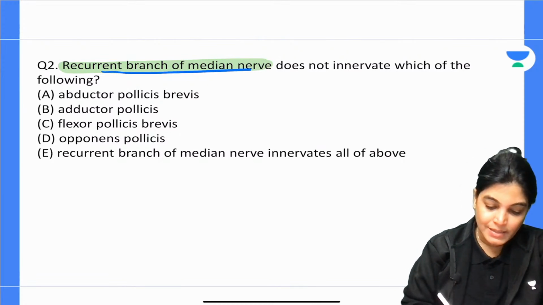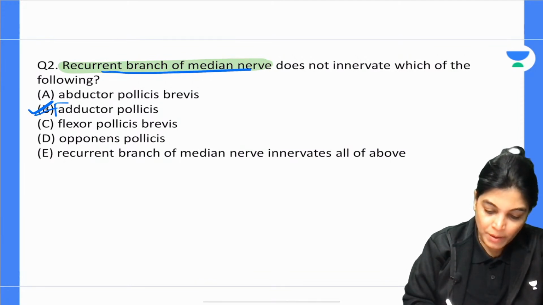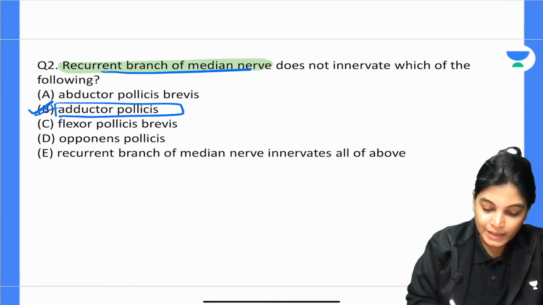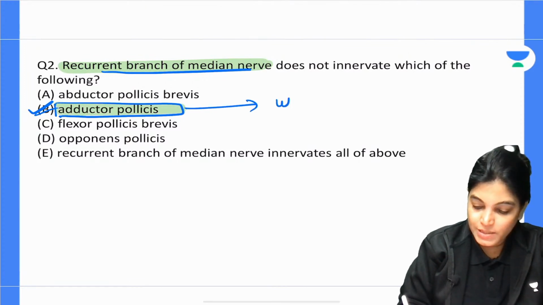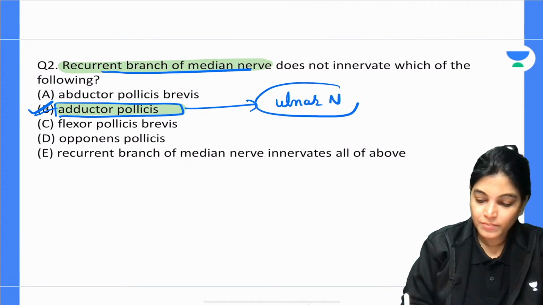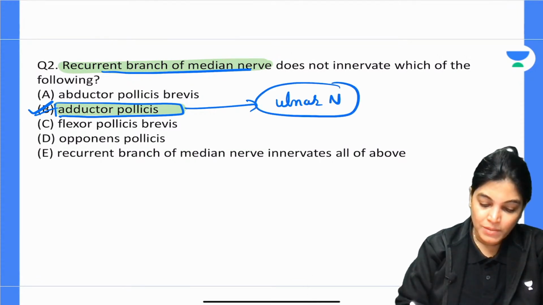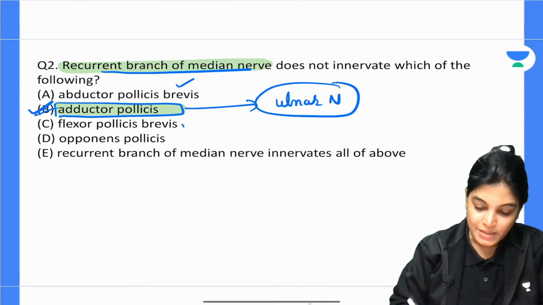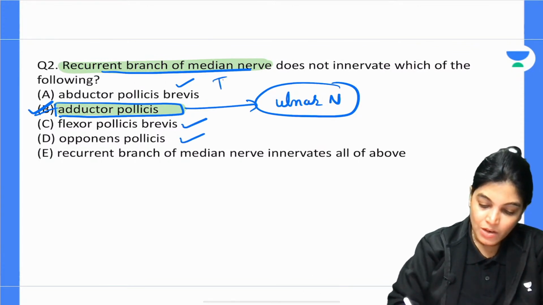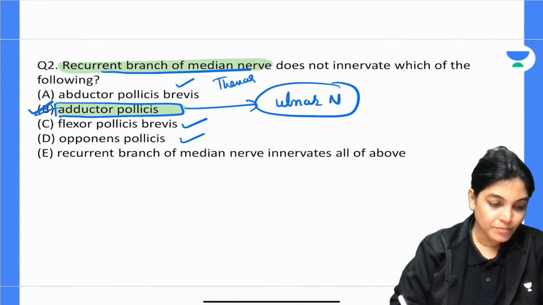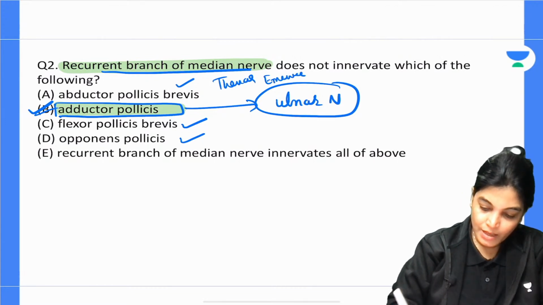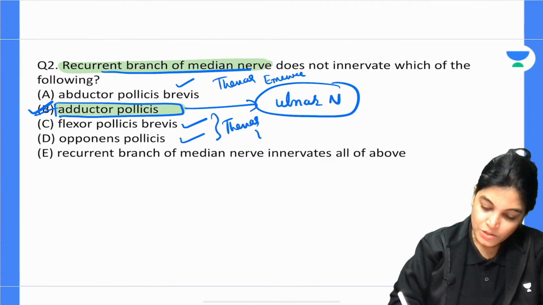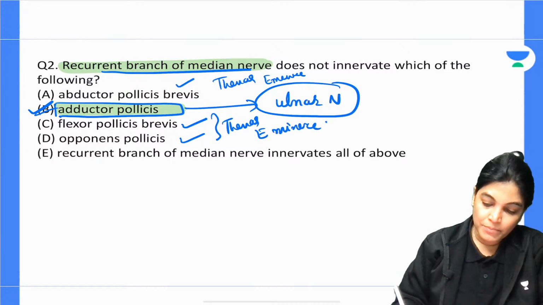So, my dear, the correct answer is adductor pollicis. If you remember, I told you in the ulnar nerve that adductor pollicis gets innervation from the ulnar nerve, not from the median nerve. The rest of them are all muscles of the thenar eminence. Yes, Narayan, you are absolutely right. These are all muscles of the thenar eminence, so they get innervation from the median nerve.